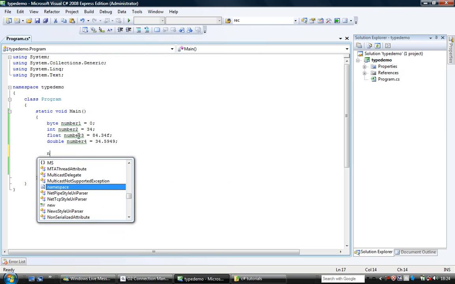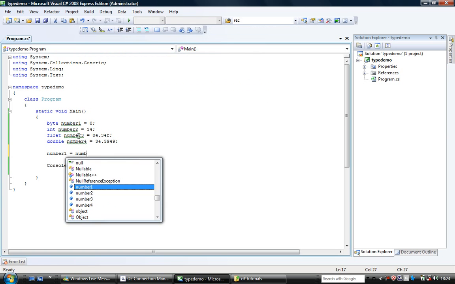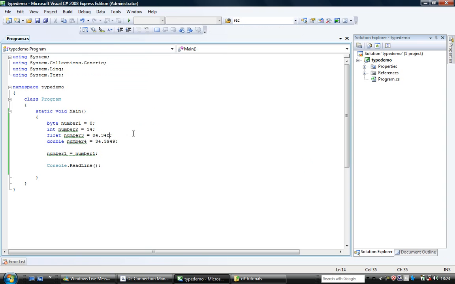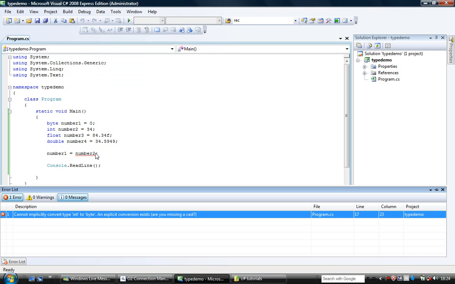Now I couldn't do number 1 equals number 2. Oops, number 1 equals number 1, yeah, that will work fine. But I couldn't do number 1 equals number 2 like that. And as you can see, it comes up with an error: cannot implicitly convert type int to byte. An explicit conversion exists, or you're missing a cast.